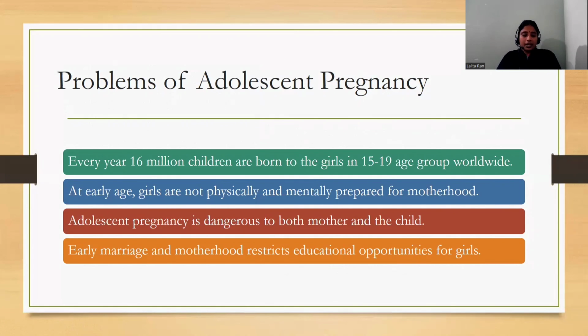That is why girls should get married after the age of 20 or 21, when they are capable of handling motherhood, physically and mentally prepared for the same. Then they should go for pregnancy. Otherwise, they will have many health effects, and also the baby may not be fully mature or may not develop. So this will be problematic for the mother as well as the baby.